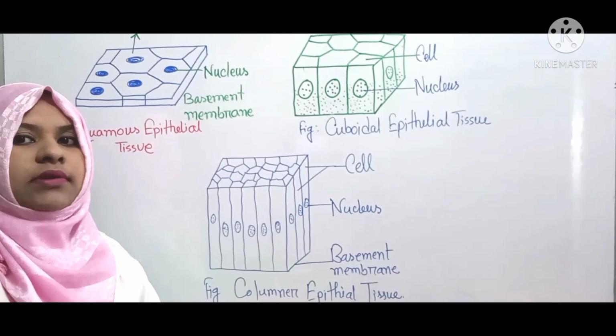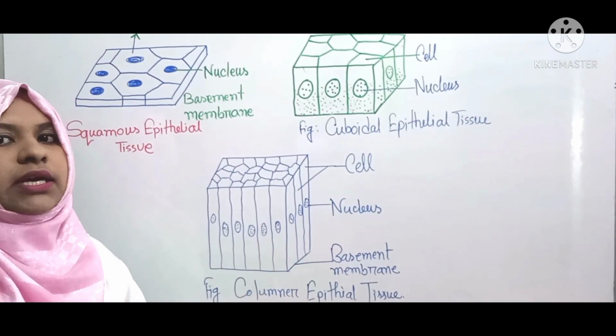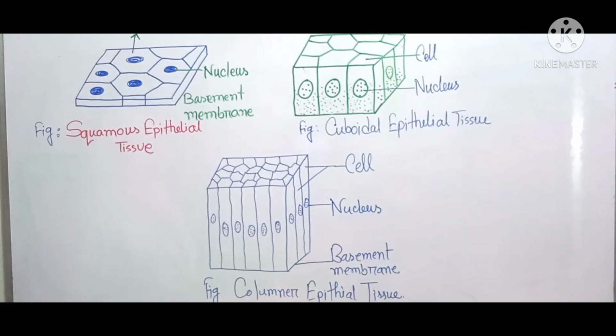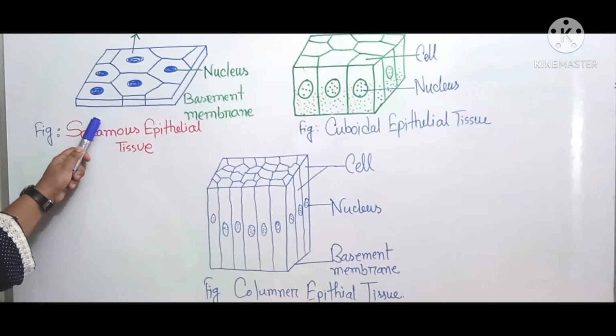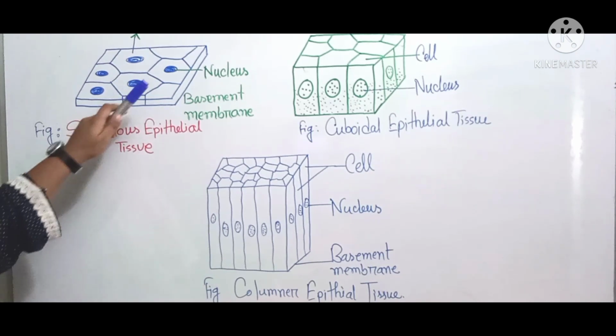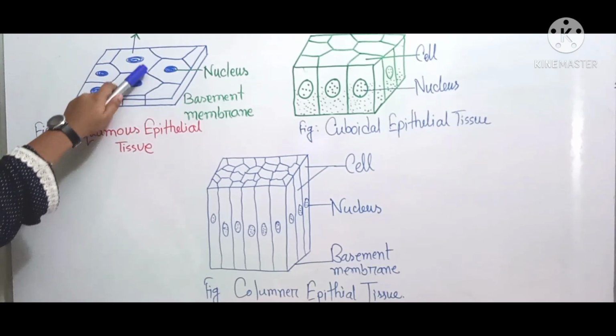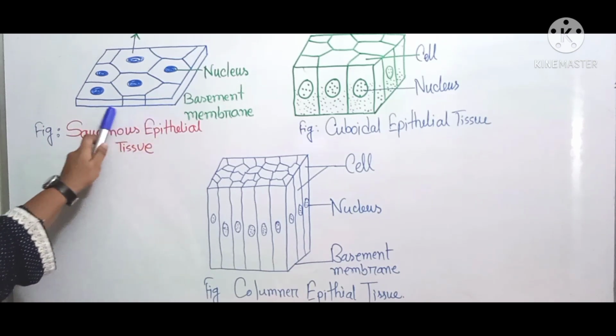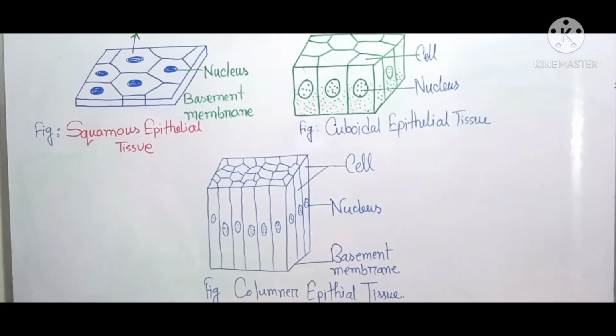Okay, let's get started. Dear students, we can see there are 3 types of epithelial tissue, and this is the diagram of these 3 types of tissues. This one is squamous epithelial tissue, this is the nucleus, this is the cell, and this membrane is the basement membrane.